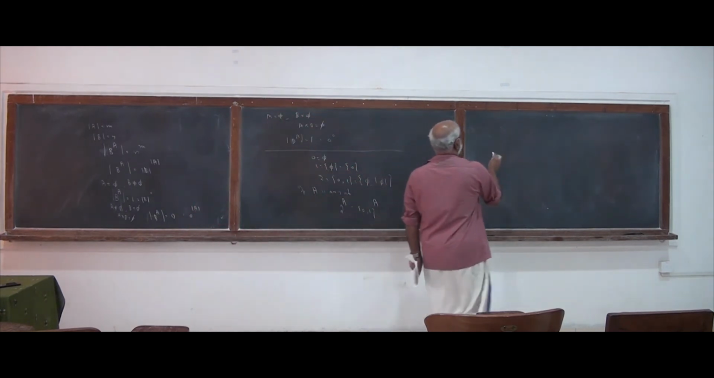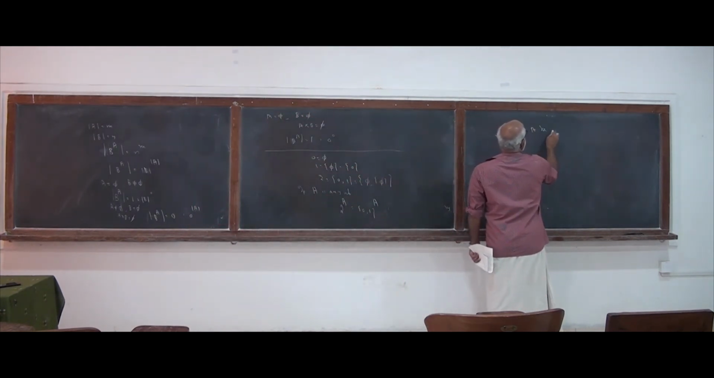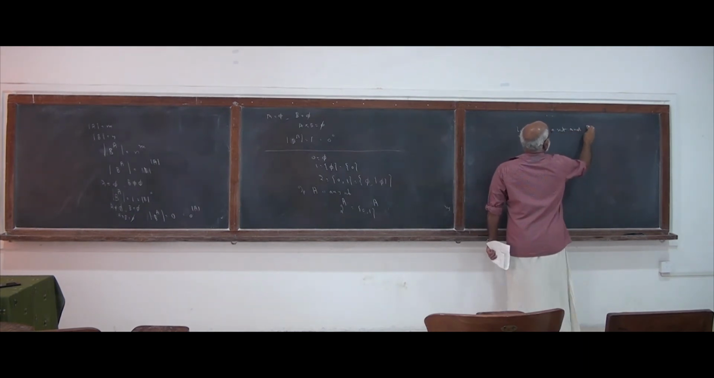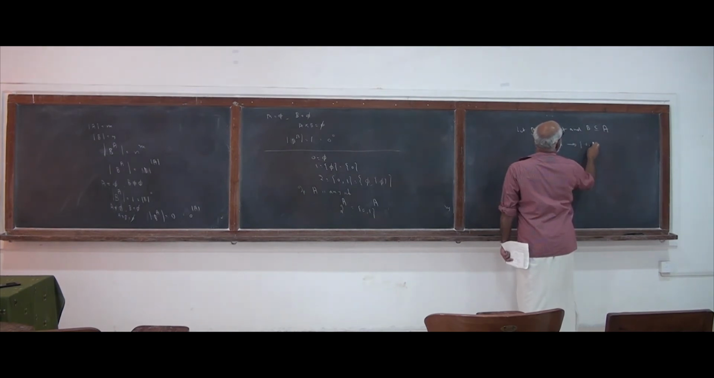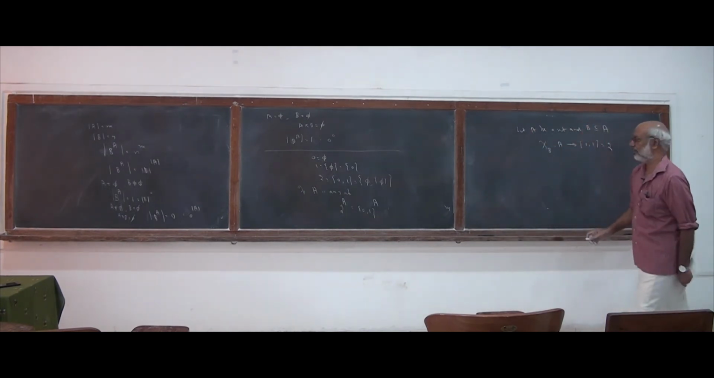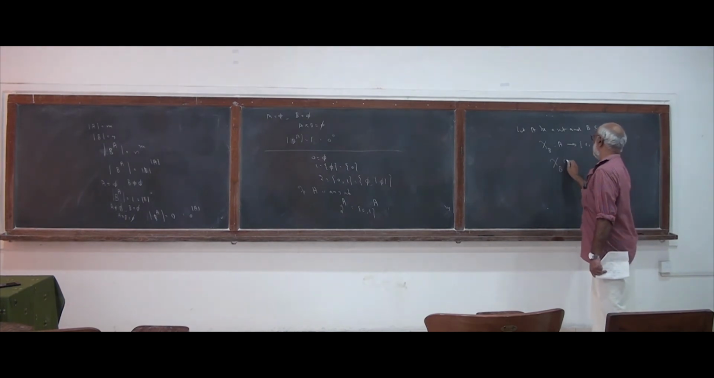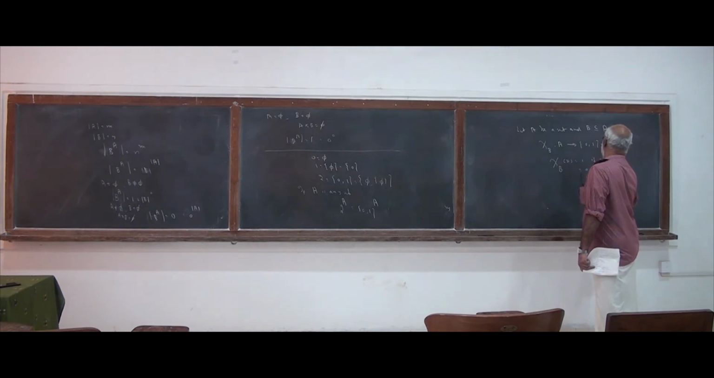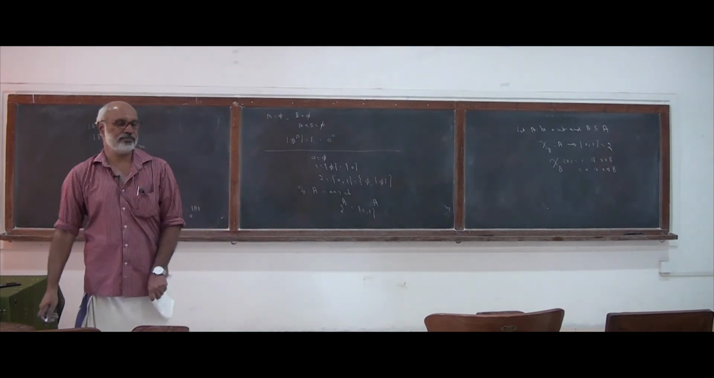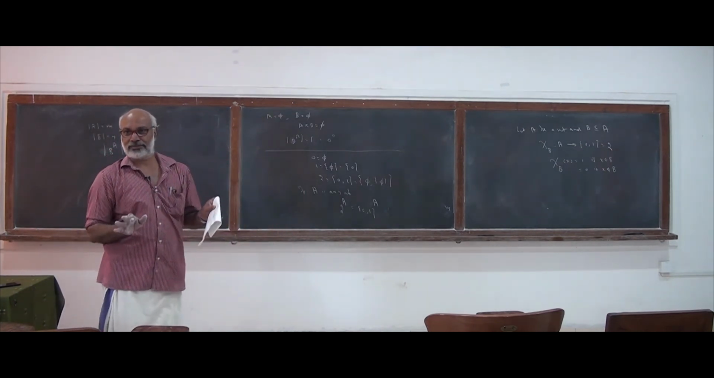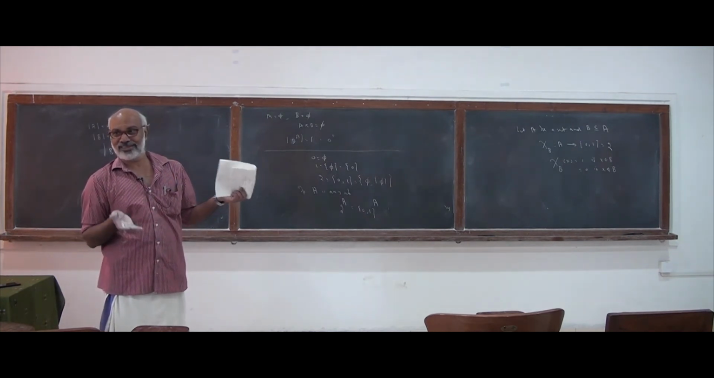That is, let A be a set and B a subset of A. Then we can define a function chi B from A to 2 as follows. Chi B of an element x is equal to 1 if x is an element of B, 0 if x is not an element of B. A is a set and B is a subset, not necessarily a proper subset, it can be A also.